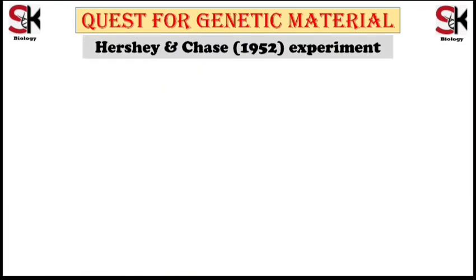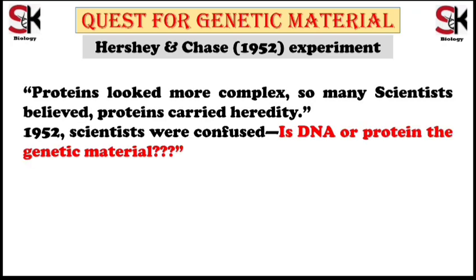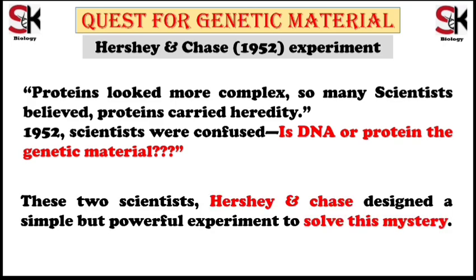After this direct evidence, there were still some scientists who believed that protein is more complex in nature than DNA, so heredity is carried by protein. This confusion raised the question of whether genetic material is DNA or protein. This mystery was solved by scientists Hershey and Chase in 1952 with a simple but powerful experiment.